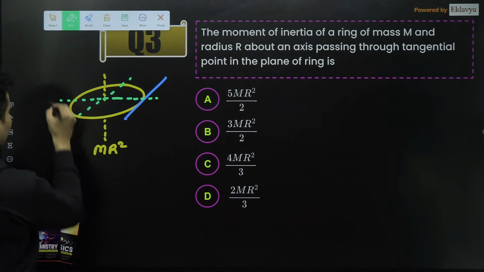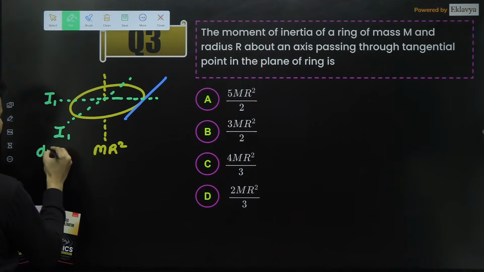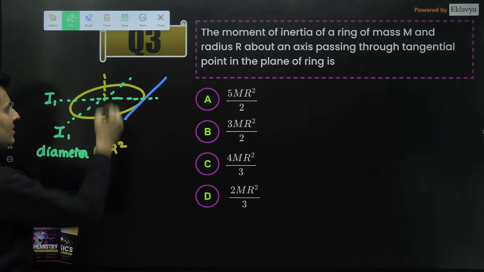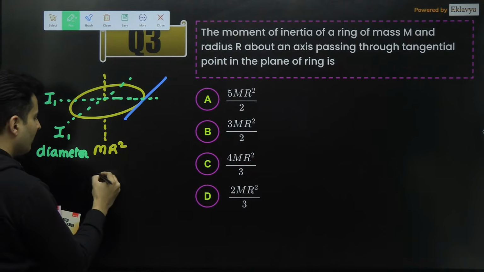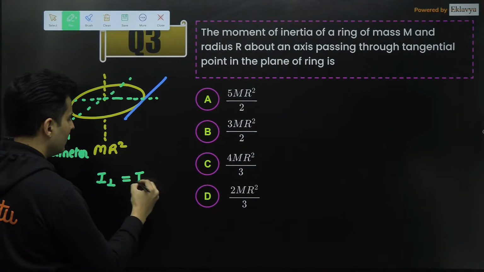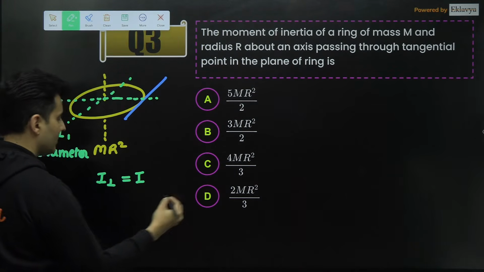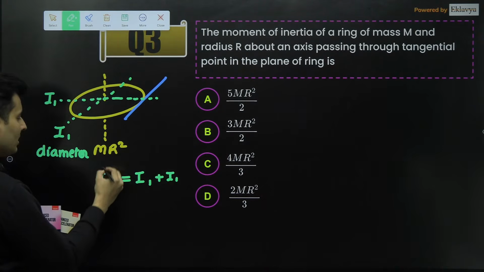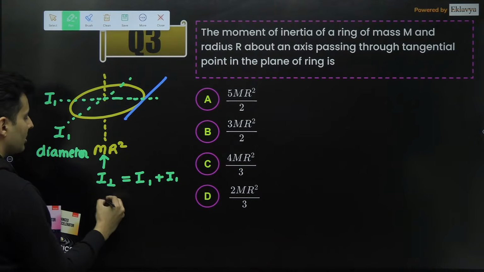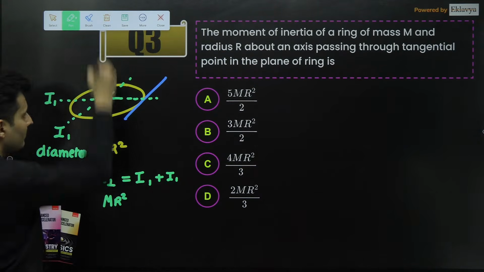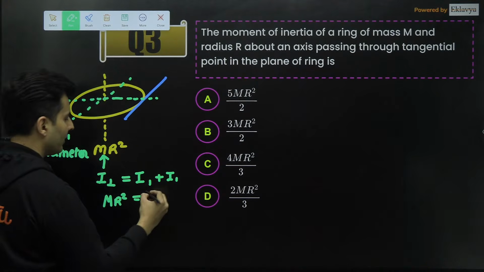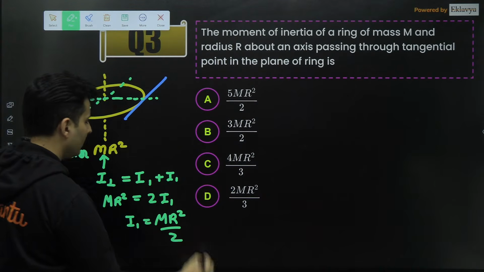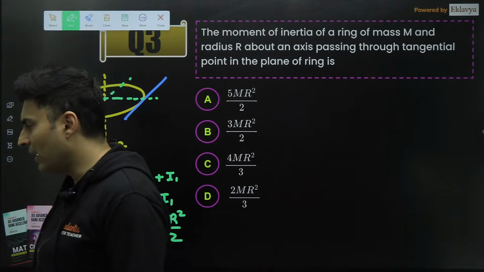Let's say I call this I1. Even this will be I1. This is basically about the diameter. This is about the diameter. Now this is a perpendicular axis theorem, where the moment of inertia about the perpendicular axis is the moment of inertia about the other two axes in the plane. So here it will be I1 and I1. This perpendicular axis is nothing but mr square. So mr square, which is this axis moment of inertia, will be 2 times I1. So I1 will be nothing but mr square divided by 2.